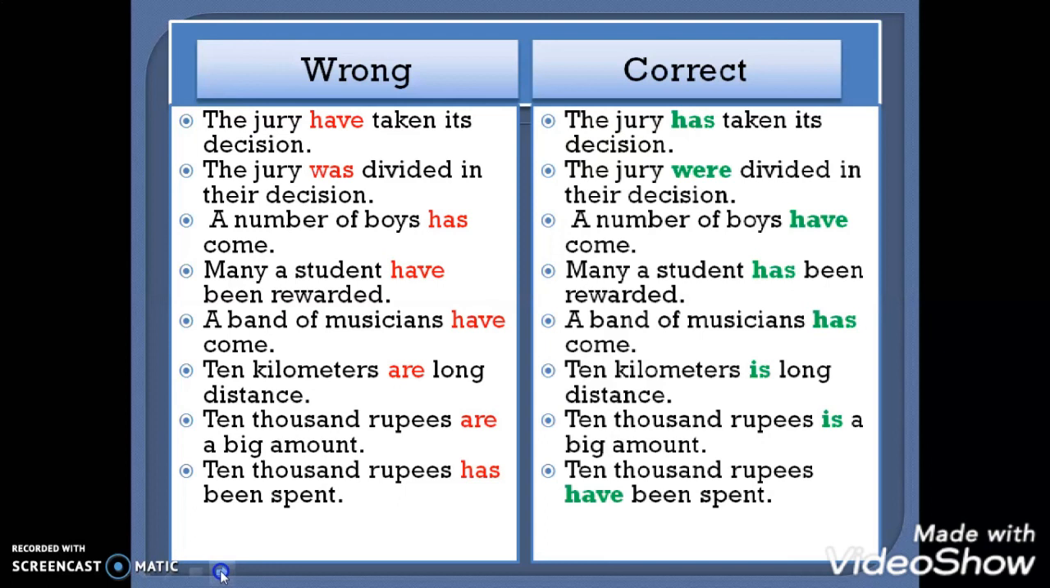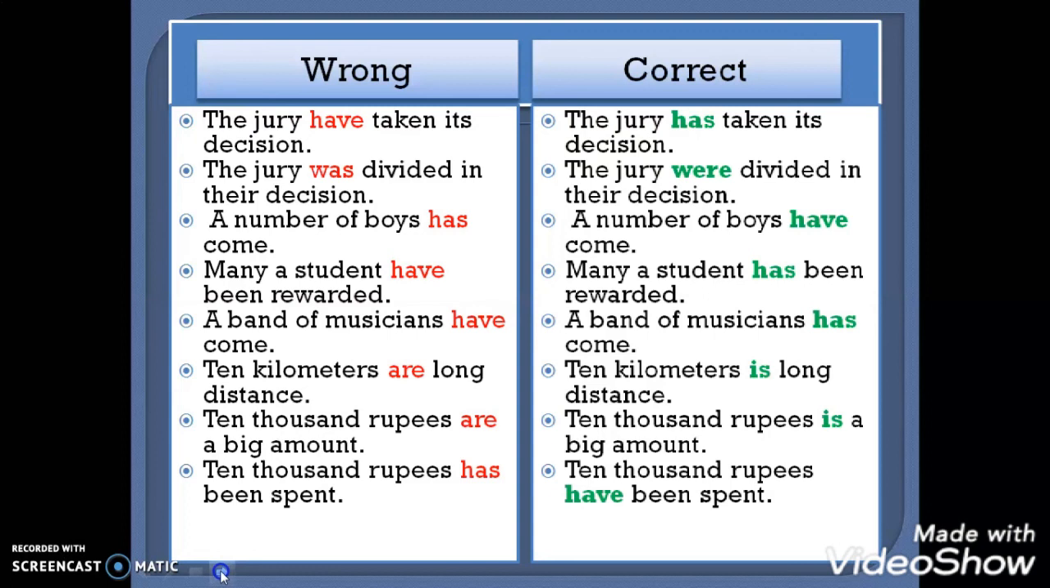Next, a band of musicians. A band of musicians is singular. We are talking about a band, a particular unit as a whole. That's why our verb should be singular. A band of musicians has come. Next, 10 kilometers is long distance. We have already understood this rule.